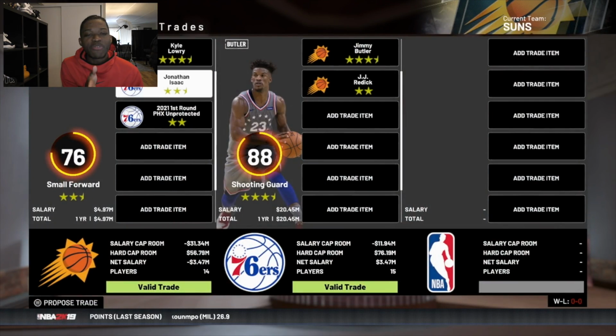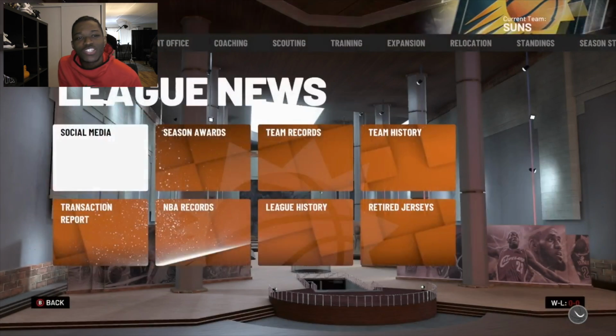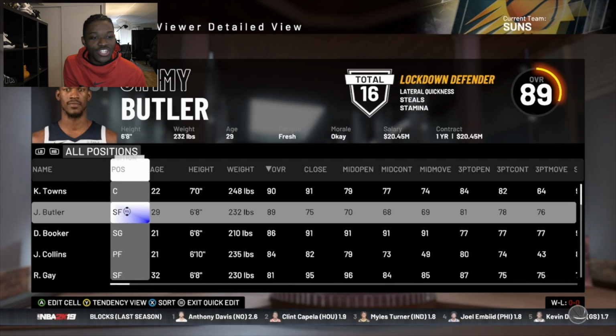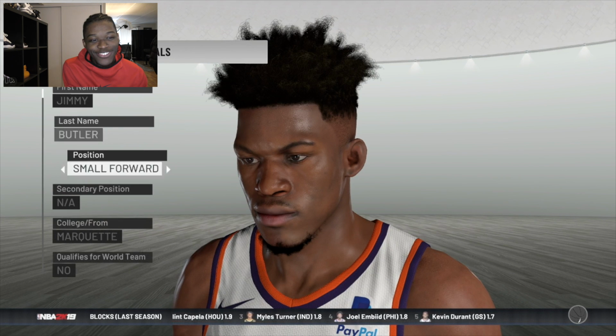We're trading for Jimmy Butler, Kyle Lowry, John Isaac, a first-round pick for Jimmy Butler to run our small 4 position. We also get J.J. Redick to come off our bench. I just realized there's a conflict of interest here. We just put Karl Anthony Towns and Jimmy Butler on the same team again.